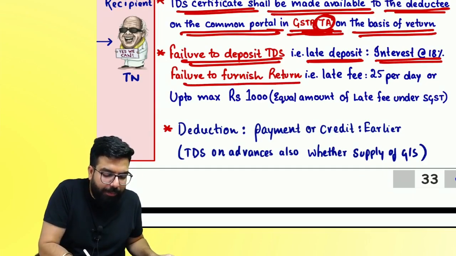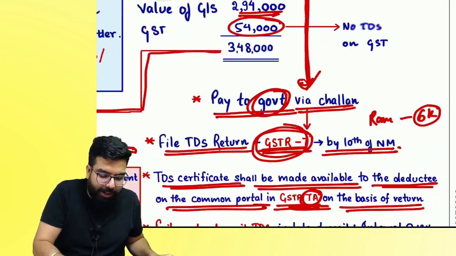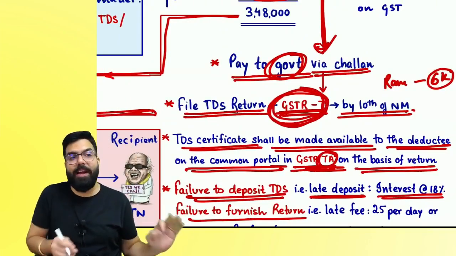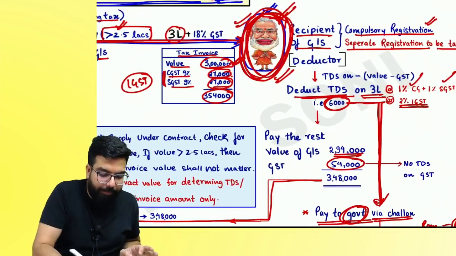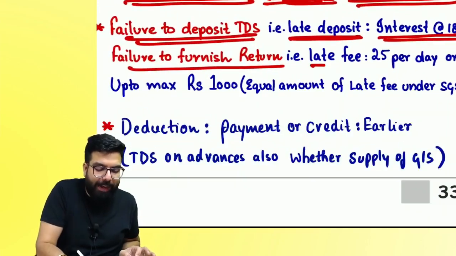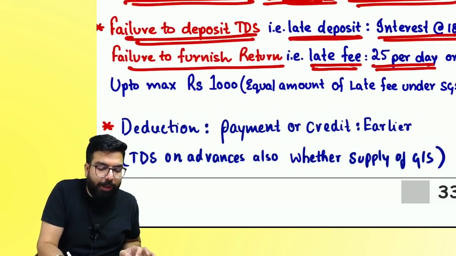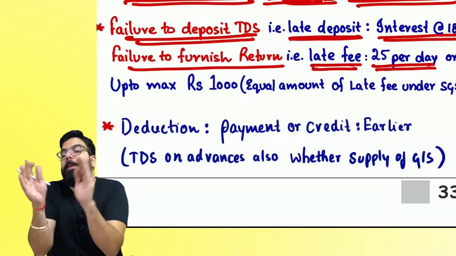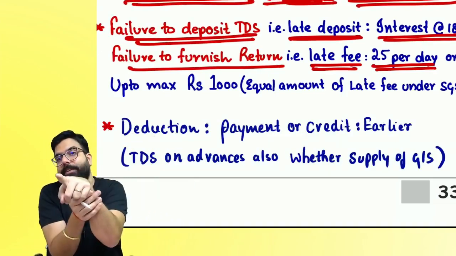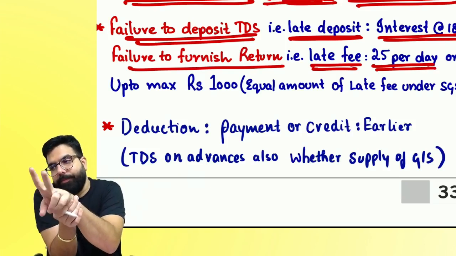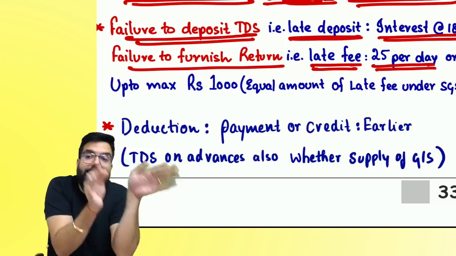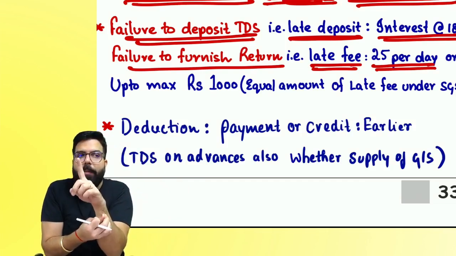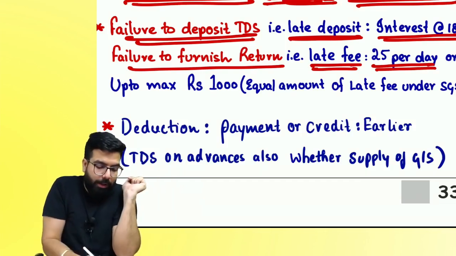Tell me one thing. If you file your return late, which return? GSTR 7. Who files his return late? The government department. Then they will have to pay a late fee of how much? 25 rupees per day. How much every day? Not paying that TDS on time attracts interest. How much interest? Filing the return late attracts a late fee. How much? 25 per day. Maximum can be 1,000 rupees.